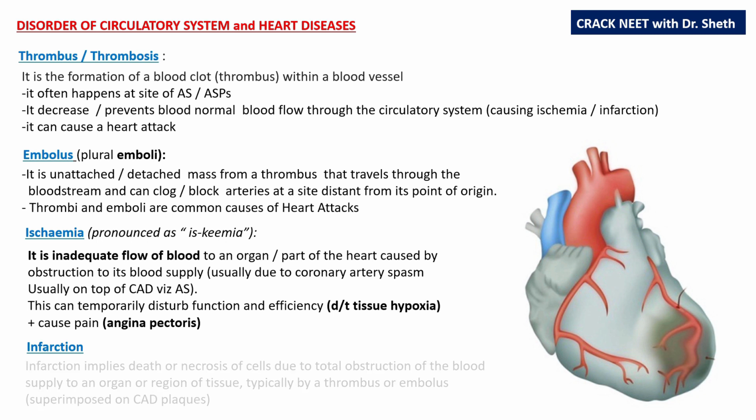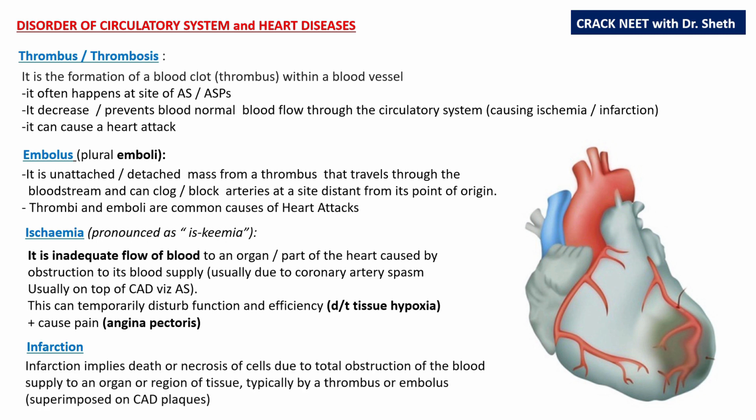Infarction. Infarction implies death or necrosis of the cells due to total obstruction of blood supply to that region of the heart or any organ or tissue. Typically, this happens by a thrombus or embolus or because of a coronary artery spasm superimposed on a CAD, that is superimposed on a plaque. So, infarction is death or necrosis due to total obstruction of blood flow to the heart. It happens mainly in patients with CAD, but when it is superimposed by a thrombus or a coronary artery spasm.